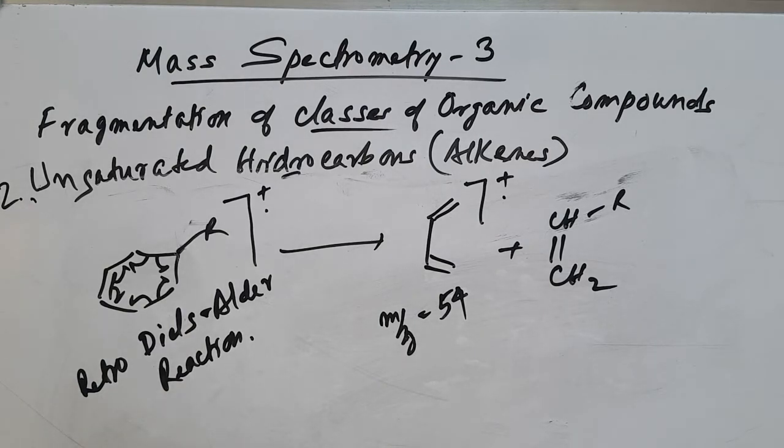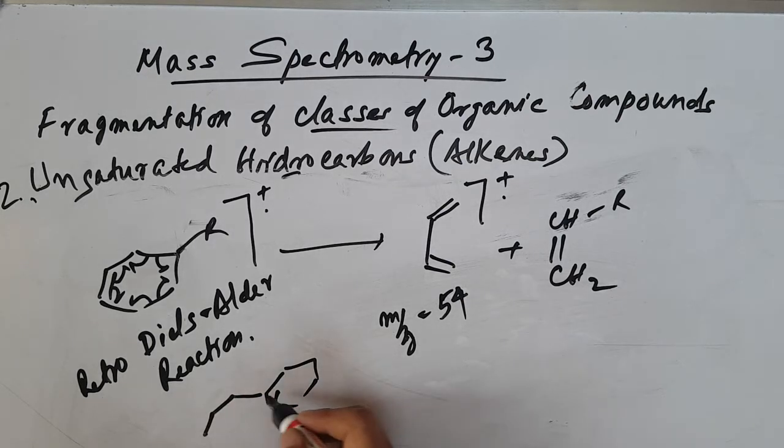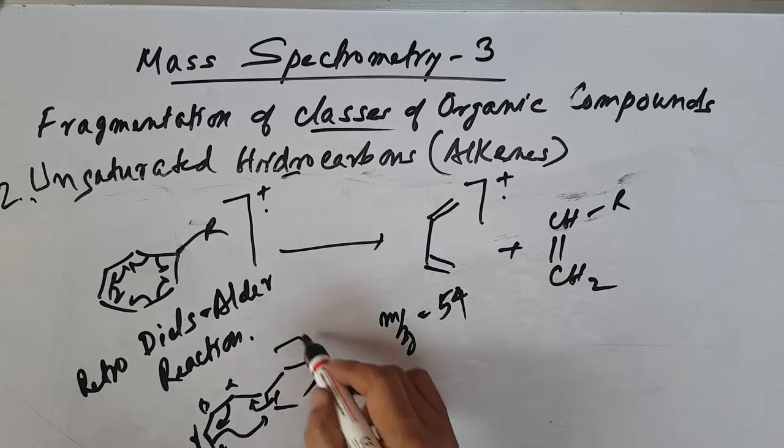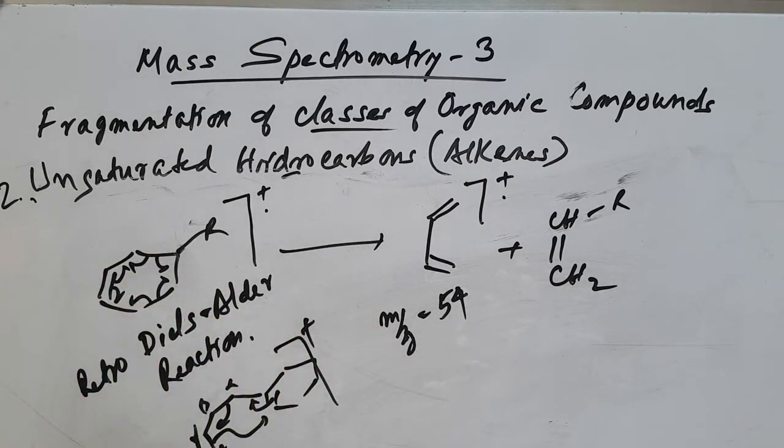Here, similarly, we have a long chain. Suppose we have long chains here like this, then see the gamma hydrogen here, alpha, beta, gamma hydrogen, then migration takes place, like earlier cases. So here also McLafferty rearrangement can take place if there is a long chain.